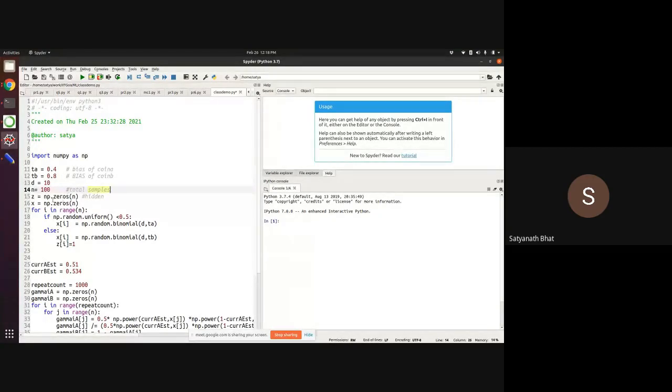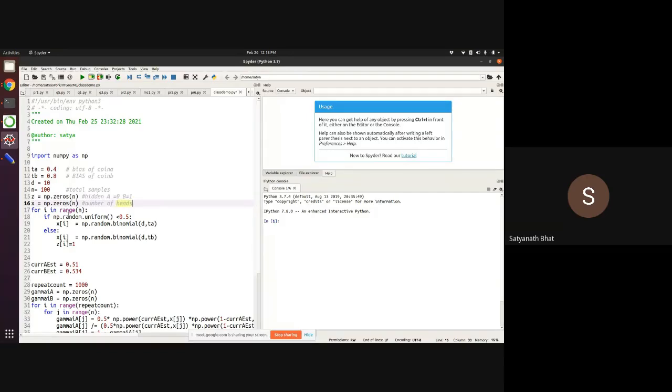So what am I doing? This is the hidden variable Z. This is either going to be A or B. I am assuming that if it is coming from A, then it is 0, and B means it is 1. So that's how I'm keeping these sets. This is a hidden thing. I will not use it, but I've just stored it for our reference. And X will count the number of heads.